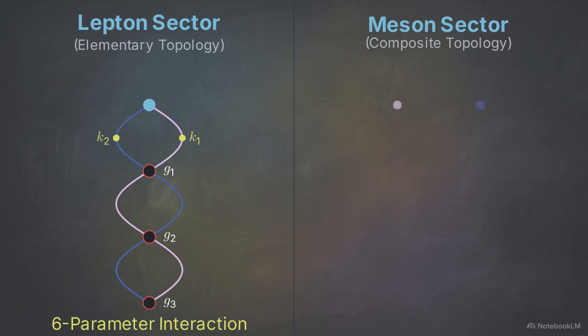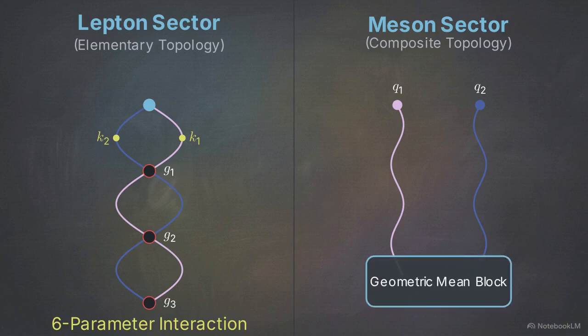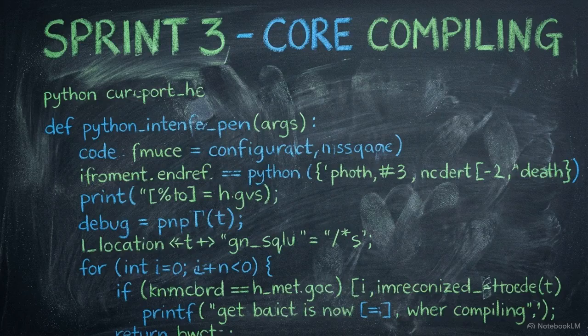Mesons operate under different topological rules. As composite particles made of distinct quark constituents, their points of origin are separated. This breaks the closure condition through flavor asymmetry. Because these two meson streams originate independently, they do not require interstream coupling equations. They only need a simple geometric mean of independent scalar locks to interact. The framework's codebase from Sprint 3 allows us to test this structural rule computationally.